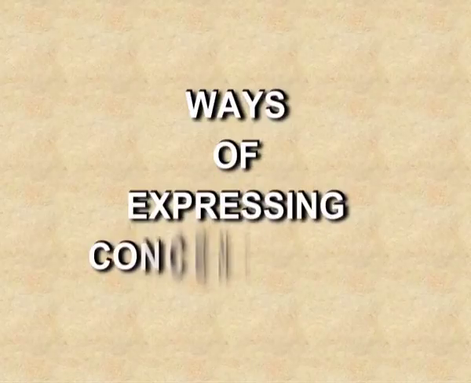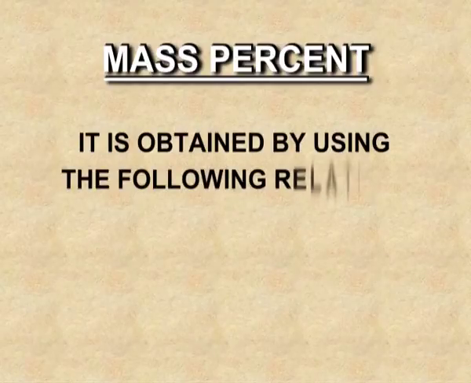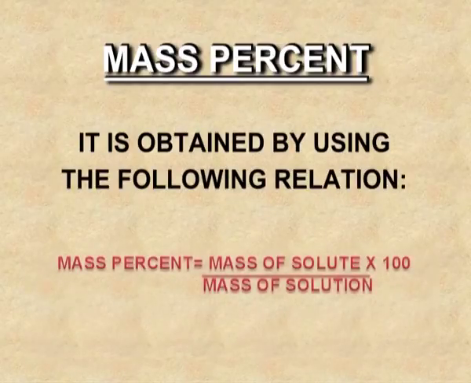Ways of expressing concentration. We do experiments in the lab and we prepare solutions. To prepare a solution, we express concentrations. Now let's see what are the ways how we can express these concentrations. Mass percent. It is obtained by using the following relation. Mass percentage equals the mass of the solute divided by mass of the solution into 100.